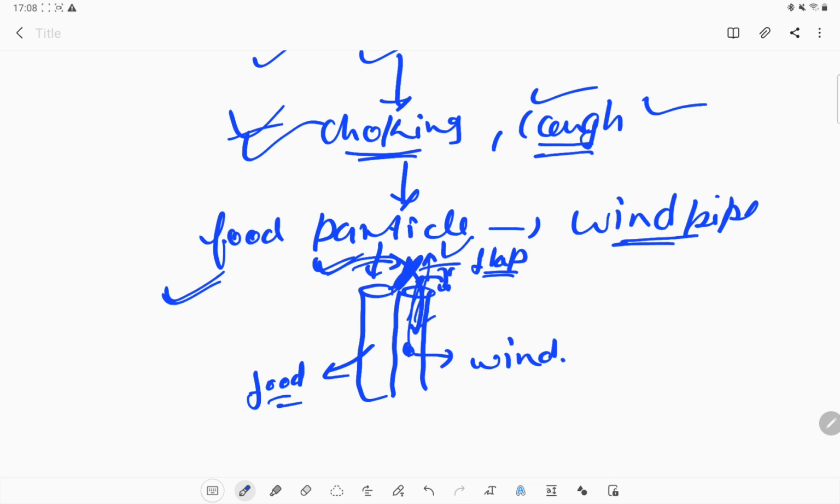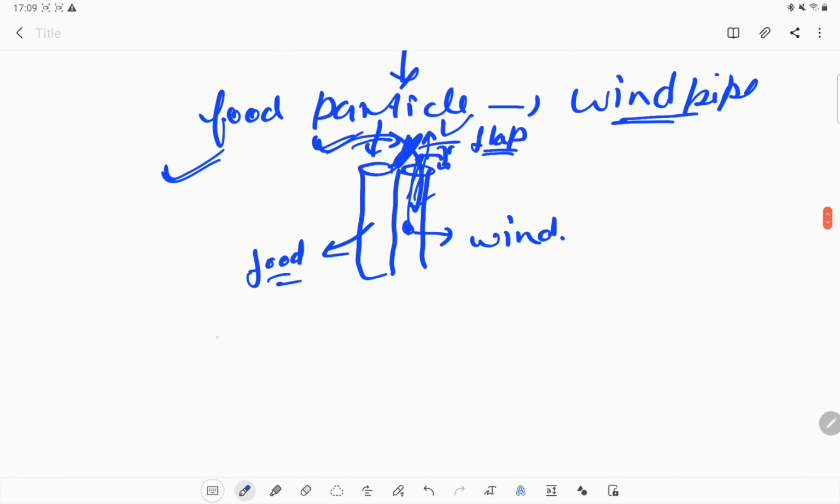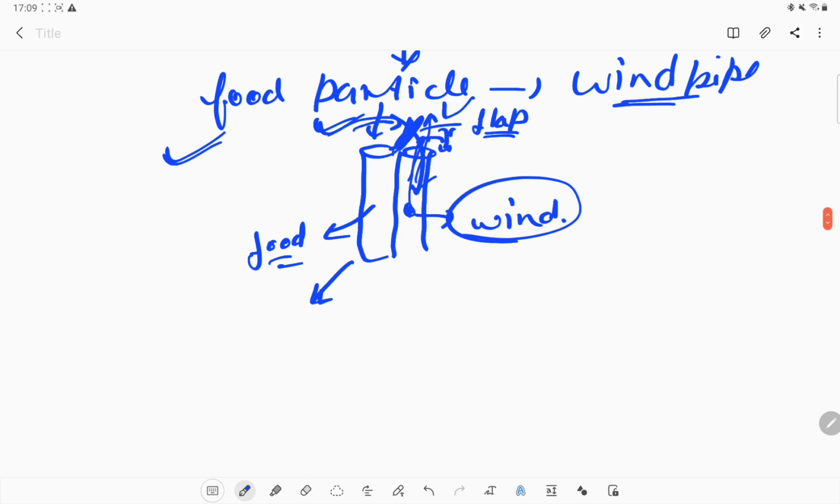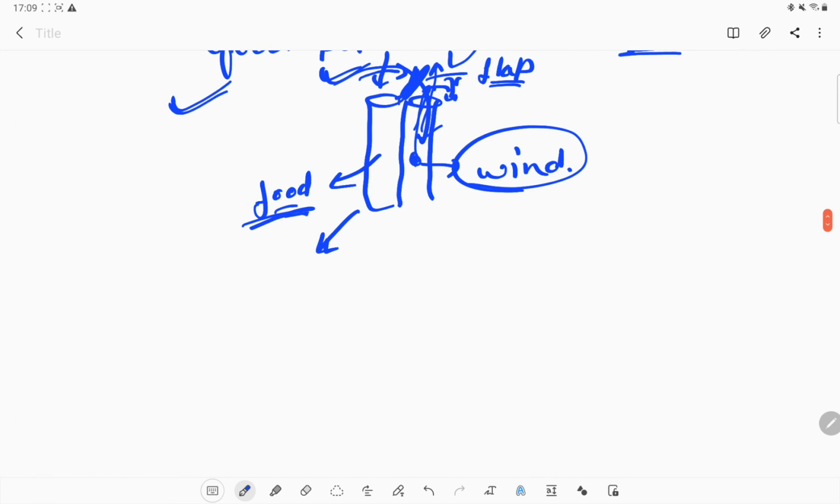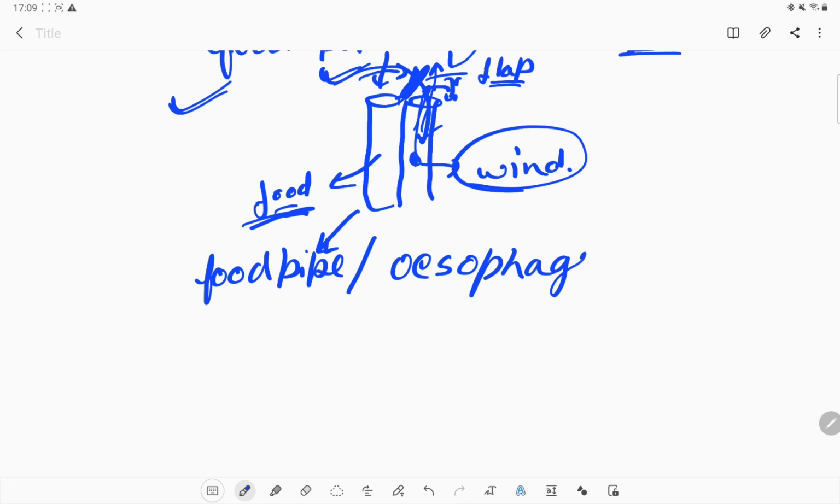Okay, where is this food pipe or esophagus present? In our digestion we do not require to study the windpipe, we require to study the food pipe. So what is the food pipe? We also call the food pipe the esophagus. This is the scientific name of our food pipe.